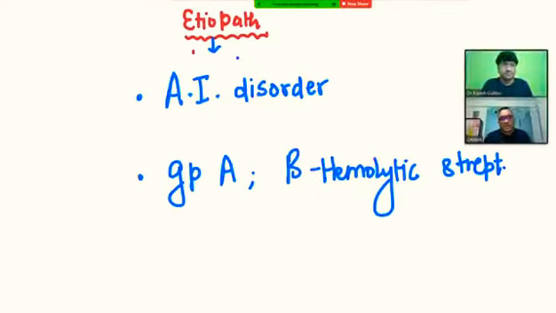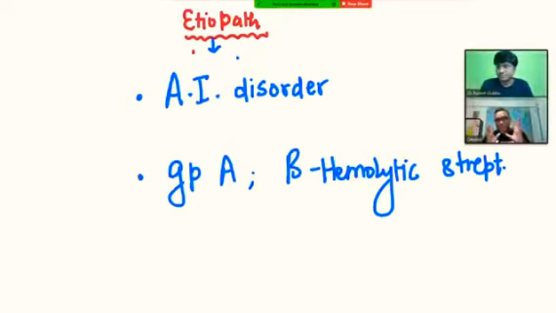So, dear students, as we all know, this rheumatic heart disease is a kind of autoimmune disorder, as you can see on your screen. Why is it an autoimmune disorder? I'm going to discuss that, and who is causing it. You can see this is by group A beta hemolytic streptococcal infection, right? In the clinical part, I will be discussing which age group is commonly affected. Usually, it is the pediatric age group.